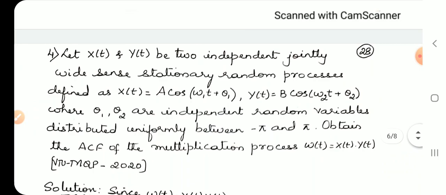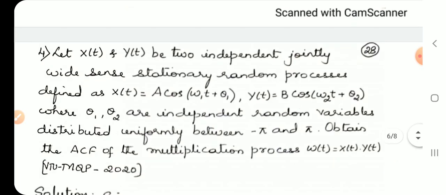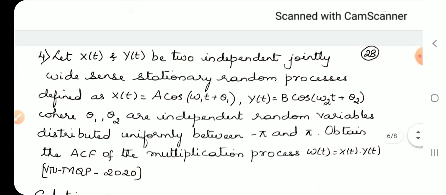Let us move on to the next problem. This is a problem which was there in the VTU model question paper of this year, that is VTU model question paper 2020. Let us see how to do it.